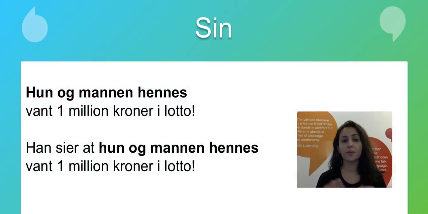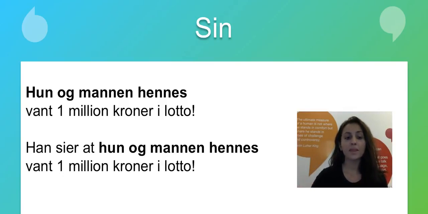But we have to remember that we can never use sin in the subject. Sin can never be a part of the subject. So the next example I've written is hun og mannen hennes vant 1 million kroner i lotto. She and her husband won 1 million kroner in lottery. Hun og mannen hennes is the subject of that sentence. And we can't have sin there. Even though hun and hennes are both referring to the same person, we have to use hennes because it's the subject.